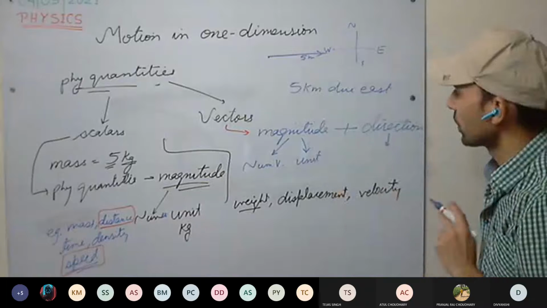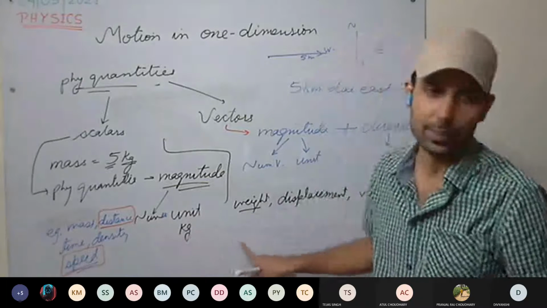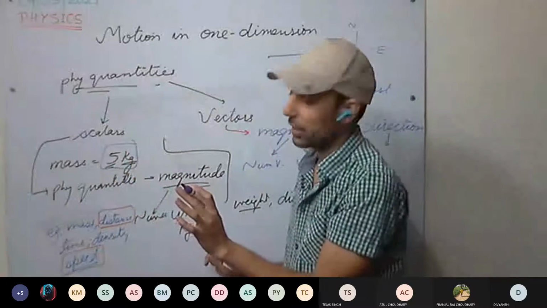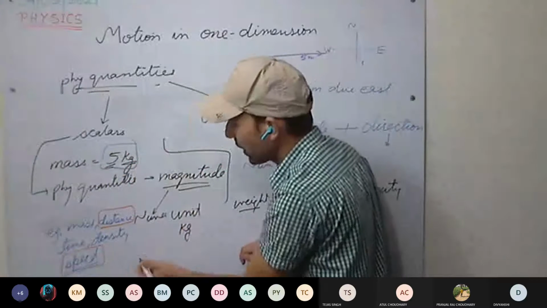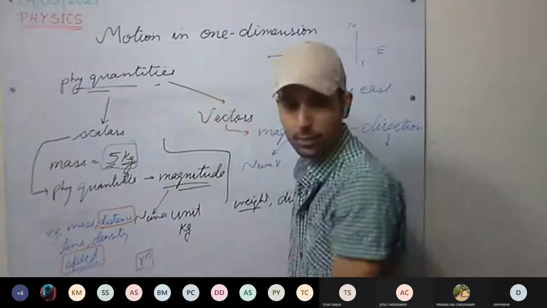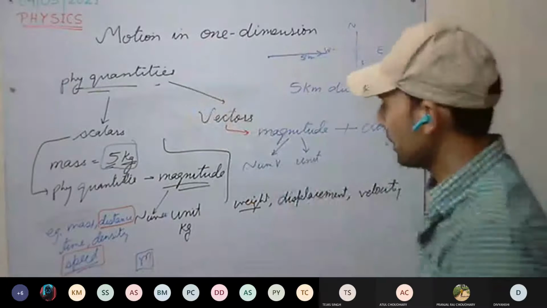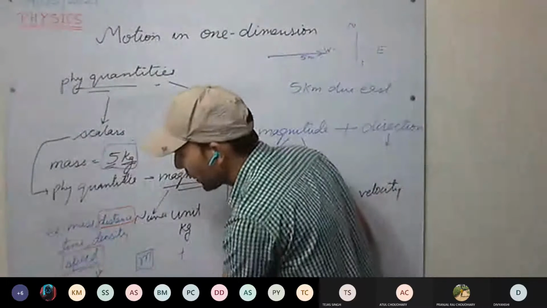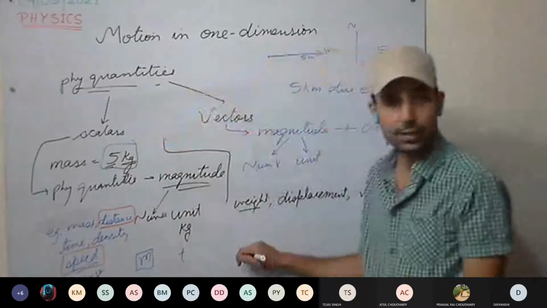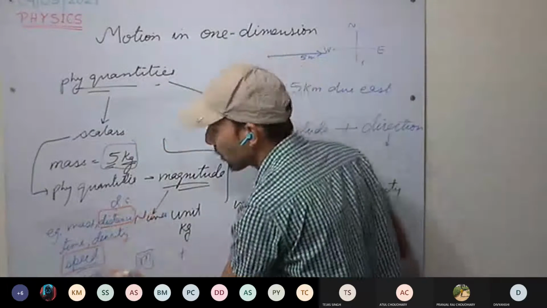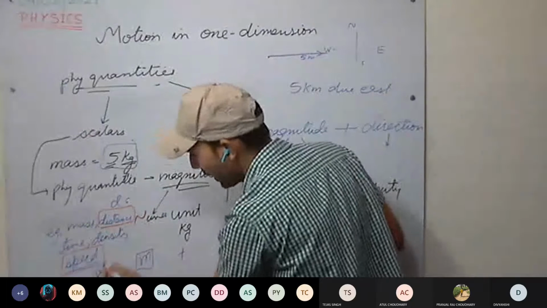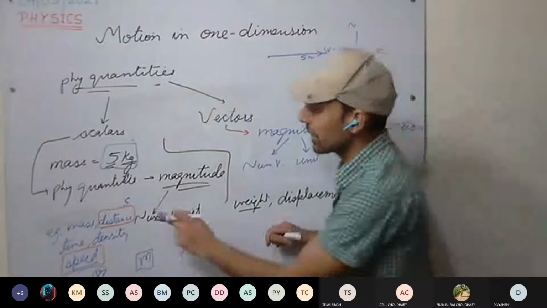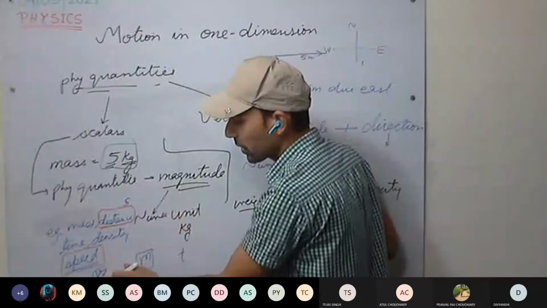Now we discuss how they are represented. Here, for scalars, we don't require the direction. So scalars are simply represented, like mass with m, time with t, and speed with simply v. Distance we represent with d or s. Mainly, speed we always represent with v, and distance we will be representing with s. Remember this: distance will be represented with s, speed with small v.